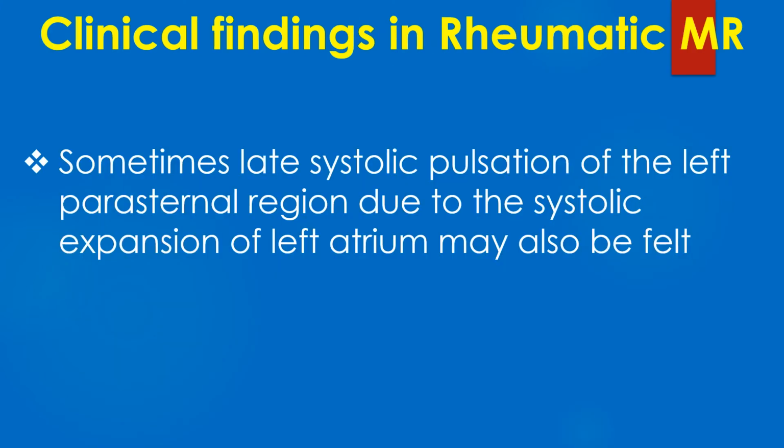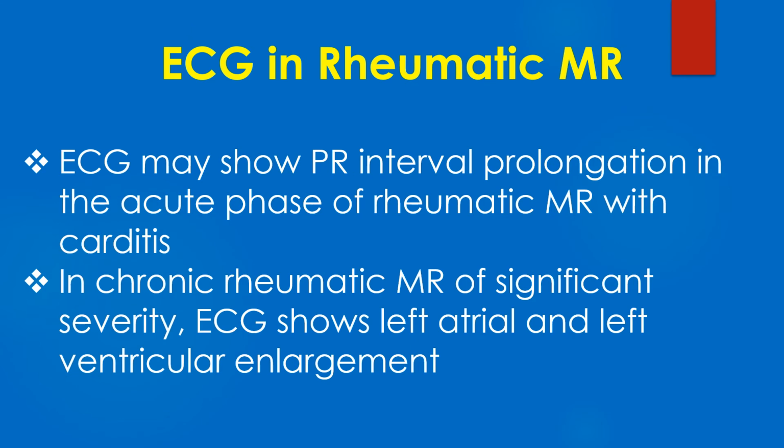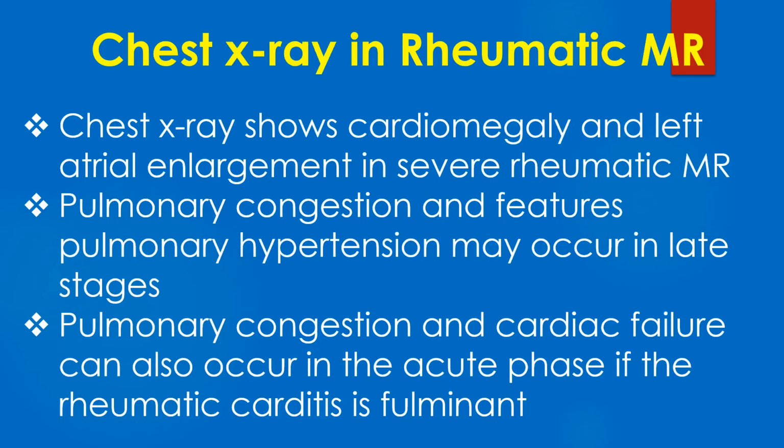Sometimes a late systolic pulsation of the left parasternal region due to the expansion of the left atrium may also be felt. ECG may show PR interval prolongation in the acute phase of rheumatic MR with carditis. In chronic rheumatic MR of significant severity, ECG shows left atrial and left ventricular enlargement. Chest X-ray shows cardiomegaly and left atrial enlargement in severe rheumatic MR. Pulmonary congestion and features of pulmonary hypertension may occur in late stages. Pulmonary congestion and cardiac failure can also occur in the acute phase if the rheumatic carditis is fulminant.